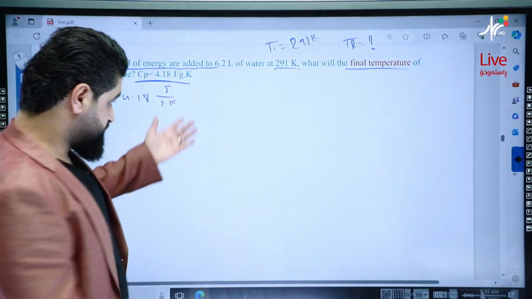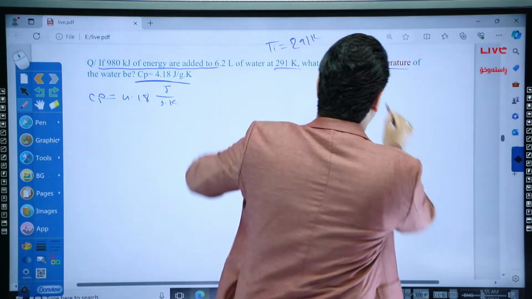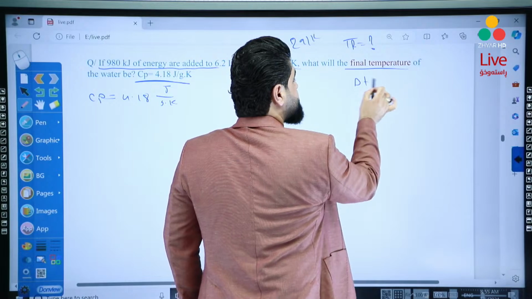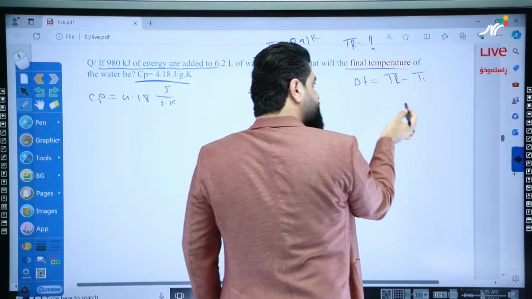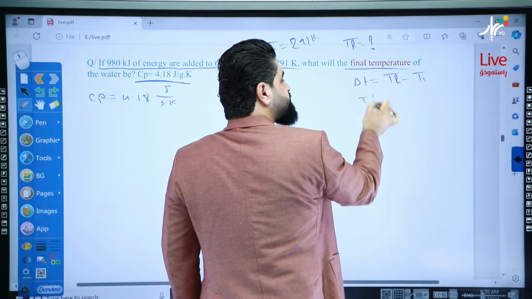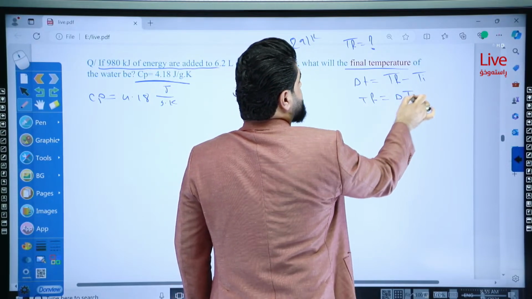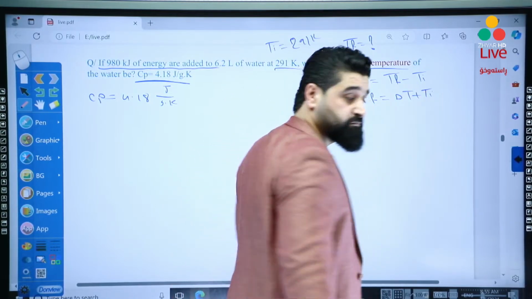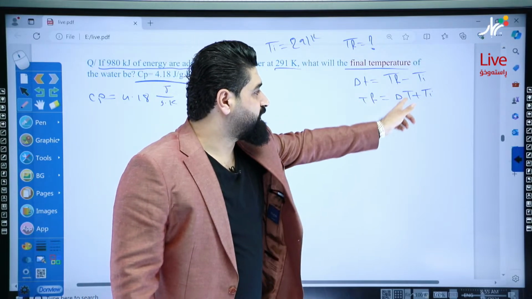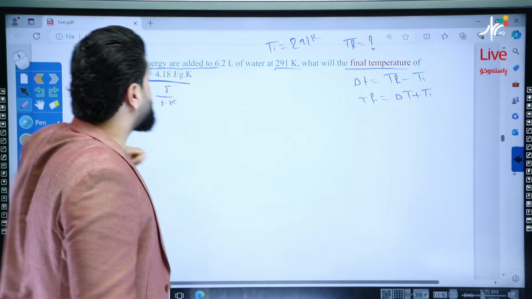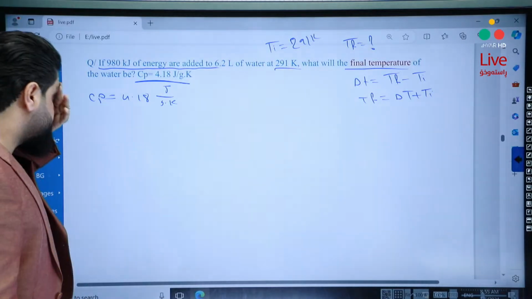Good. So that means we have to calculate delta T. Delta T equals T final minus T initial. So to get T final, it is equal to delta T plus T initial. Okay, so if we get the delta T value, we can calculate TF simply.